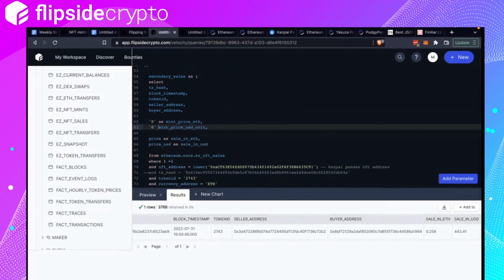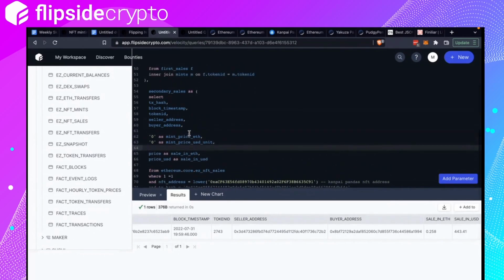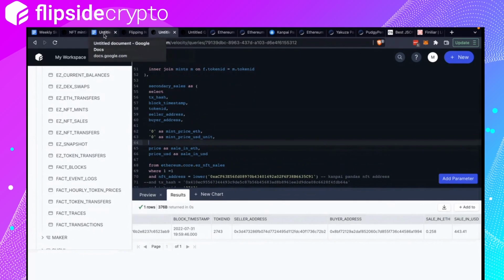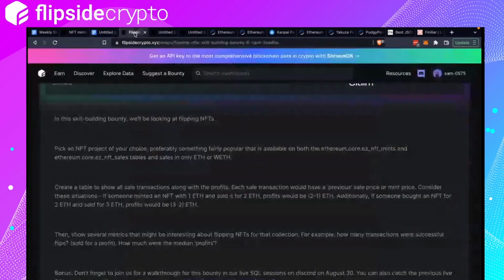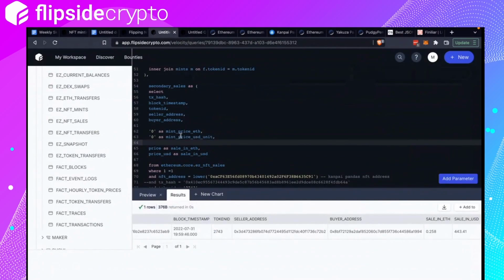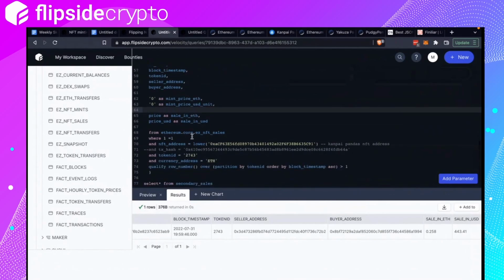The reason why I'm going to do this is because I need a column that says the previous sales price. But to do that, I first need to combine the tables, and because there is no mint price, I'm just going to put 0 for now. And when we combine them, we can create a new column that says the previous price slash mint price.